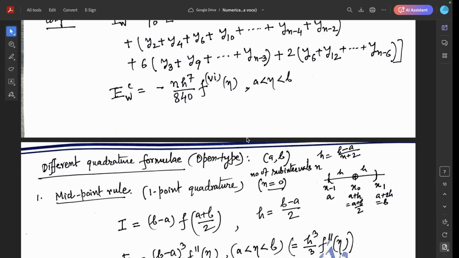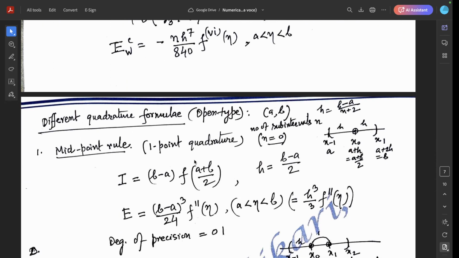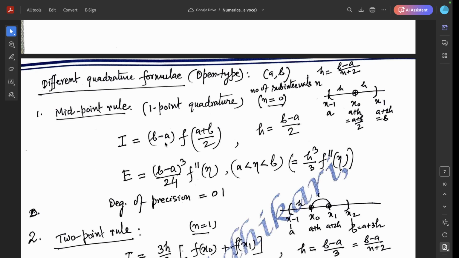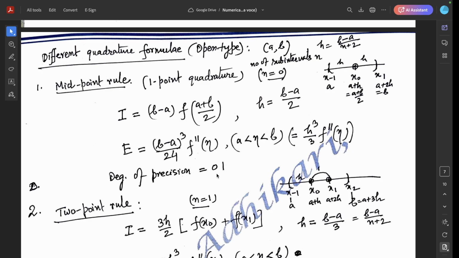And different quadrature formulas, open type. This is the open type midpoint rule, actually a 1-point quadrature formula. Very interesting, this is the only 1-point quadrature formula. It is to be noted that the number of subintervals for this midpoint rule is 0. The formula is I equal to b minus a times f of (a plus b) by 2, and the error term is this, and the degree of precision is 1.